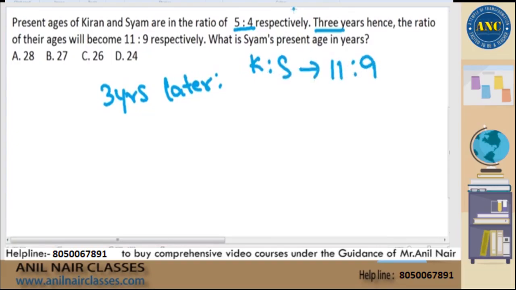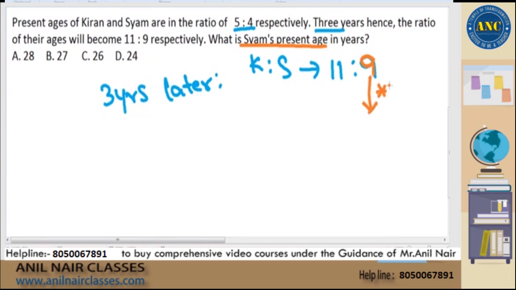That means the answer options represent Sham's present age. Don't keep the answer options as Sham's present age. Keep the answer option as 3 years later. 3 years later, Sham according to ratio should be 9 years.